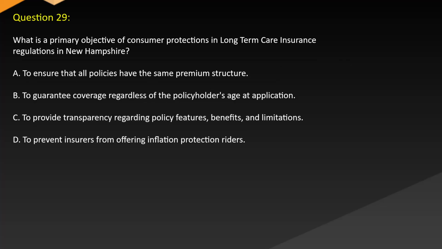Question 29. What is a primary objective of consumer protections in long-term care insurance regulations in New Hampshire? A. To ensure that all policies have the same premium structure. B. To guarantee coverage regardless of the policyholder's age at application. C. To provide transparency regarding policy features, benefits, and limitations. D. To prevent insurers from offering inflation protection riders.